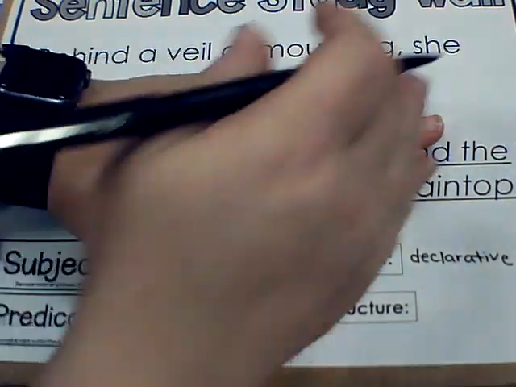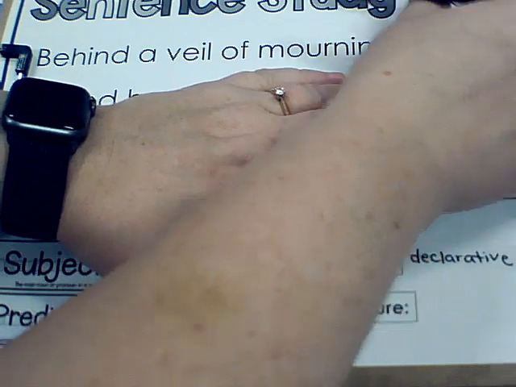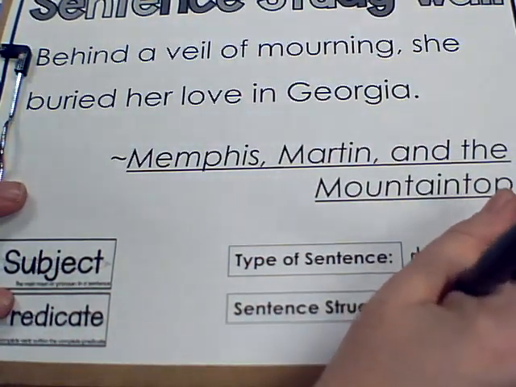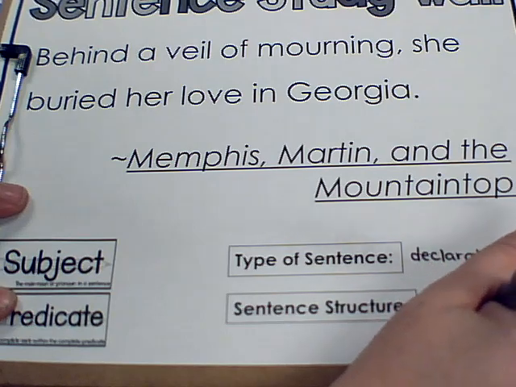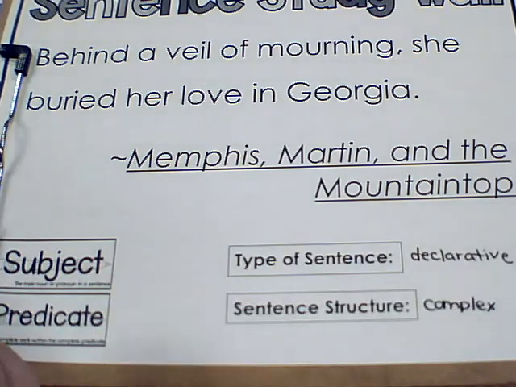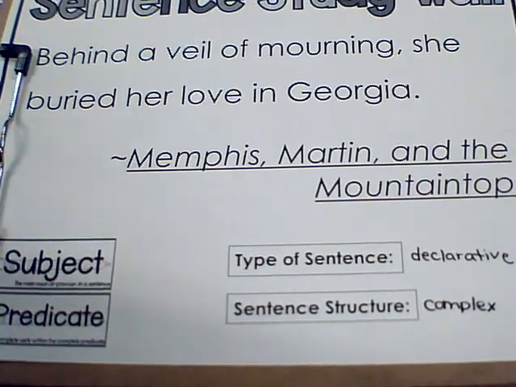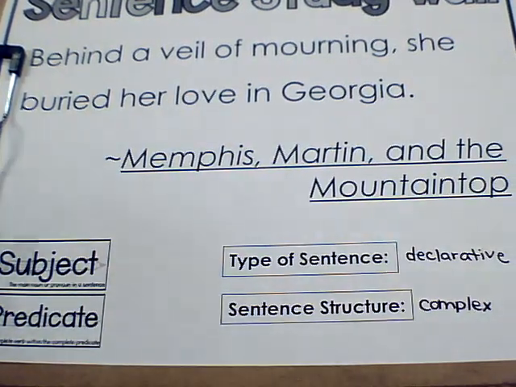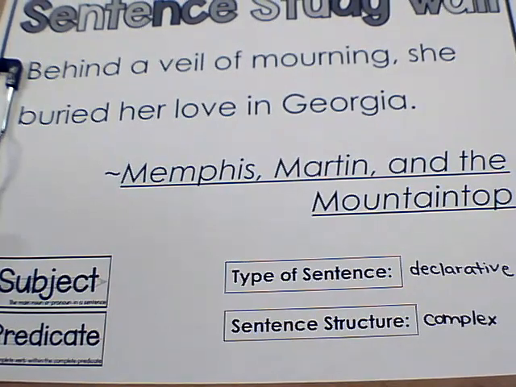We're missing a subject. So this is a complex sentence.